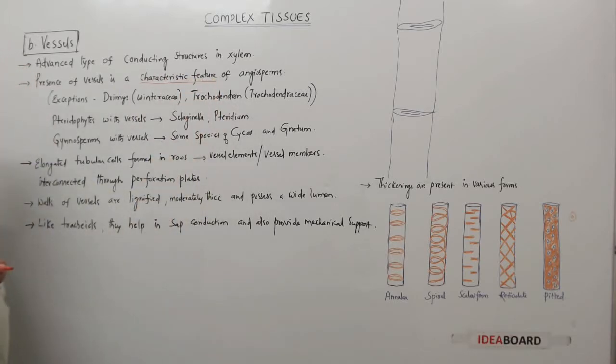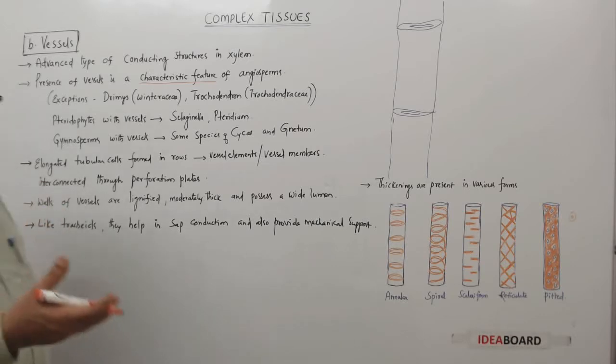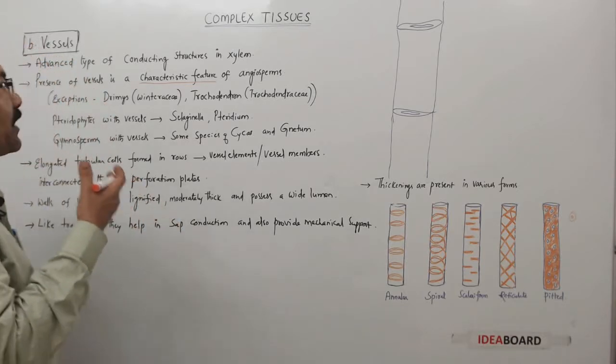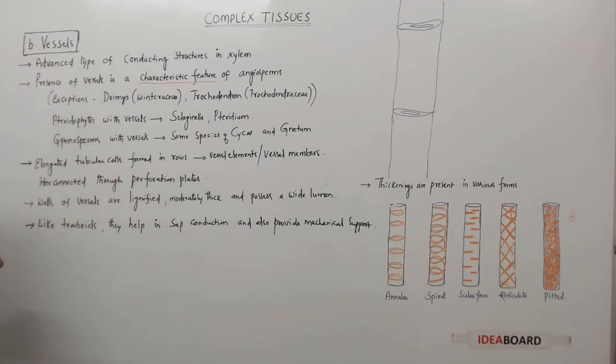Means what? By taking anatomical features, suppose you are observing a transverse section of an unknown stem, and suppose you saw vessels in that, then you can identify that as an angiospermic stem.